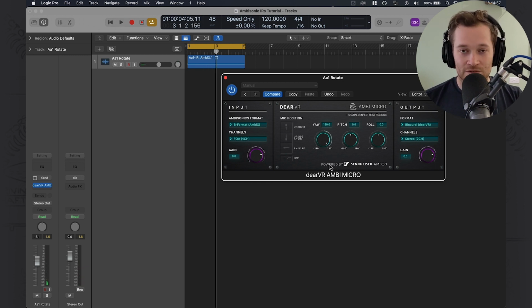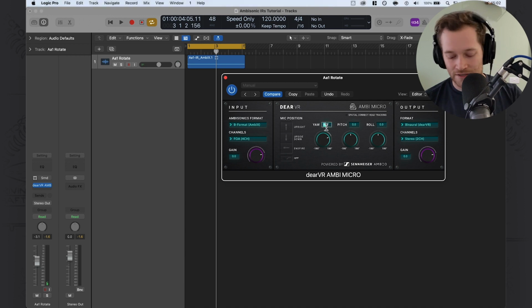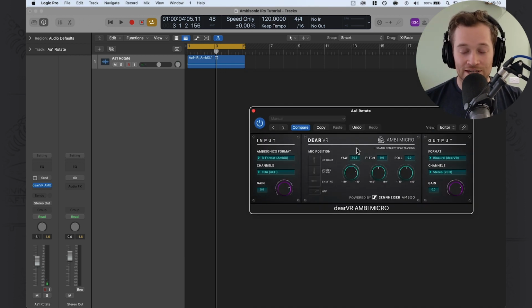You may want your audience to be facing down the slope, in which case you can set it to 90 degrees. Once you've chosen the orientation that you need, you'll need to export this file with the plugin applied. You can then re-import that into your convolution reverb of choice and get working on your composition.